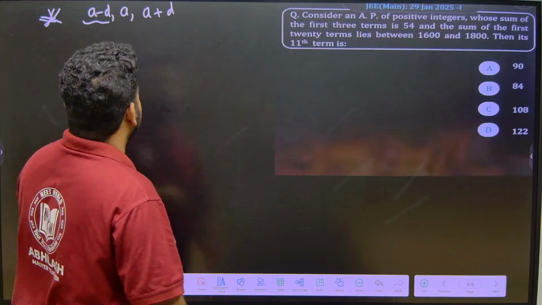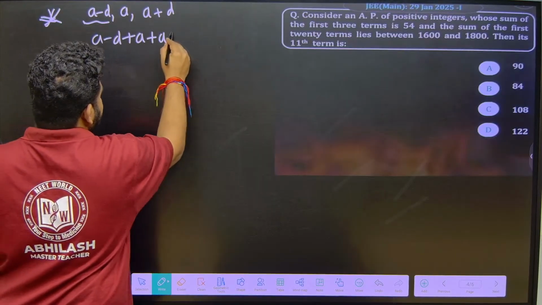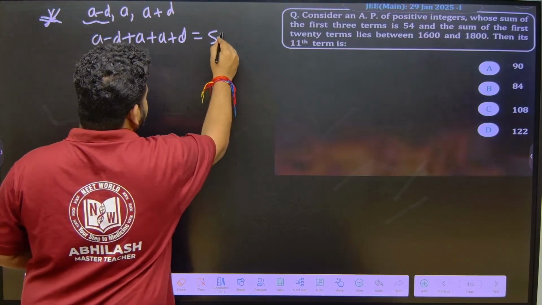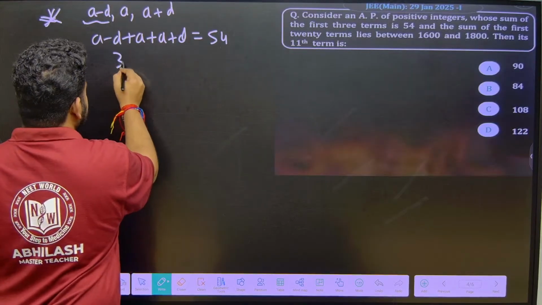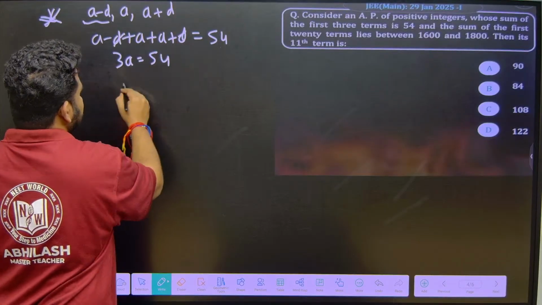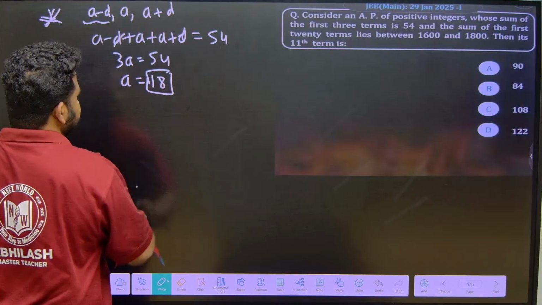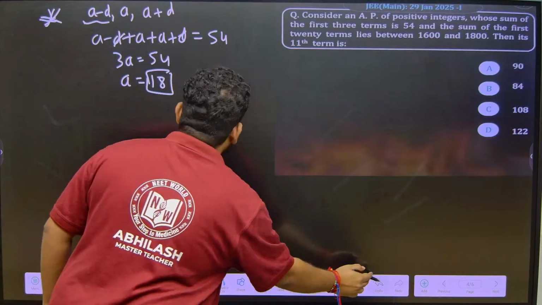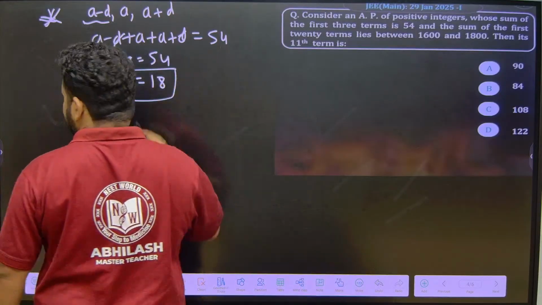And they are telling the sum of the first 3 terms is 54. So that means what? A minus D plus A plus D is equal to what? It is nothing but equal to 54. So on calculating this, I will get 3A is equal to 54. D and D will get cancelled. So 3A is equal to 54. A will be equal to what? 18. So A will be equal to 18. This is what I will get. I hope you are able to understand.